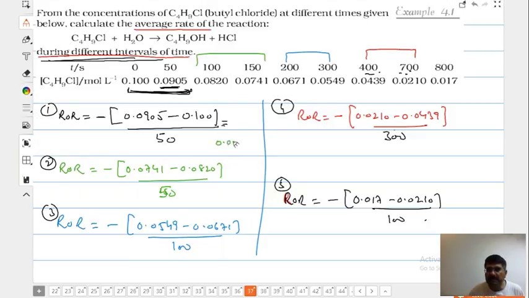0.0009. 0.0009. Now value 2, the second value, children. Minus minus will cancel out. You simply subtract this from this. That will give you a positive value. You subtract this from this.